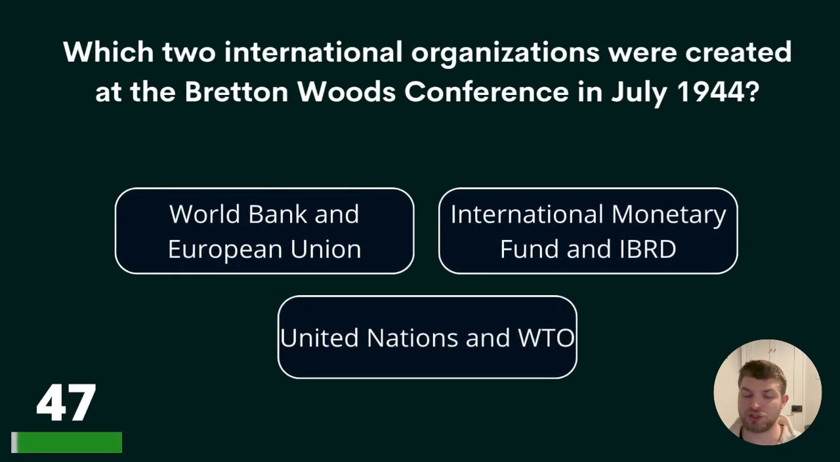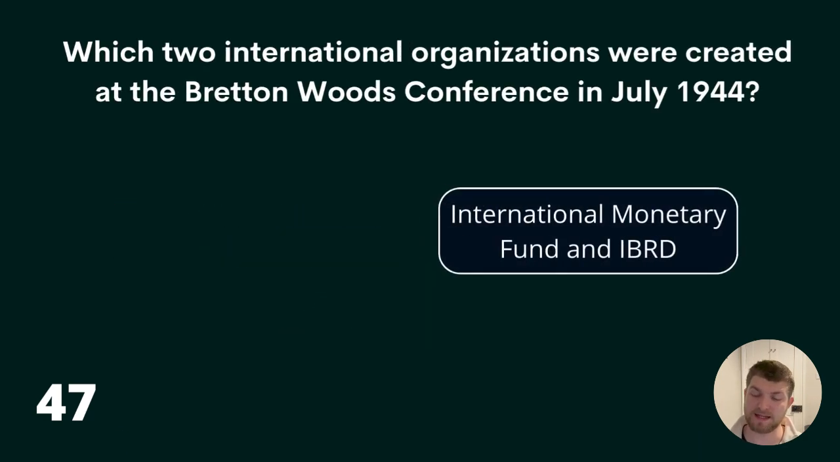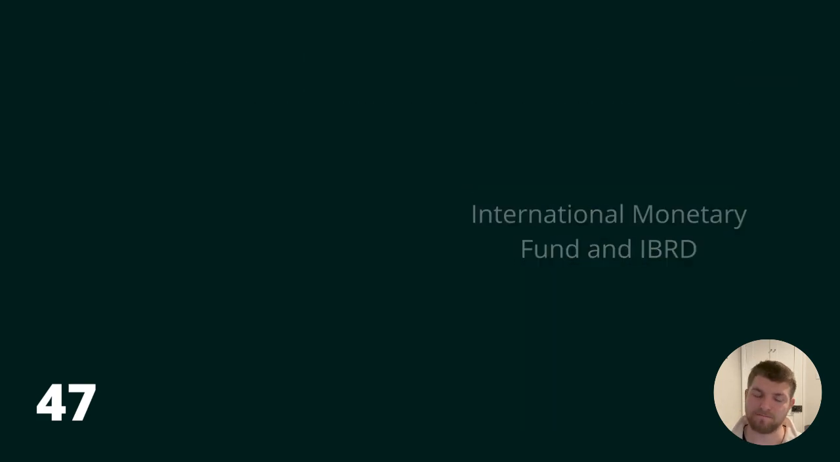47. Which two international organisations were created at the Bretton Woods Conference in July 1944? World Bank and European Union, International Monetary Fund and IBRD, or United Nations and WTO? The answer, International Monetary Fund and IBRD.